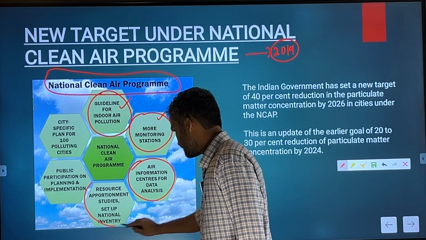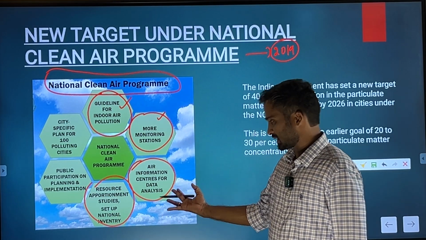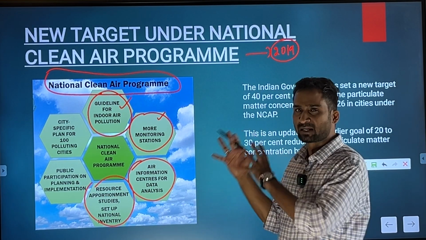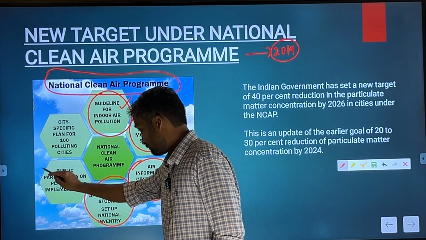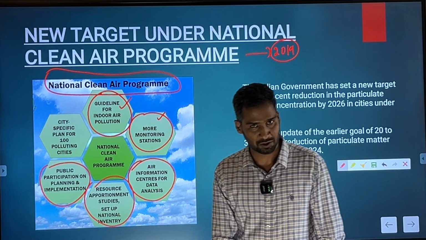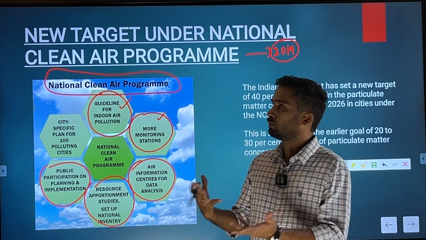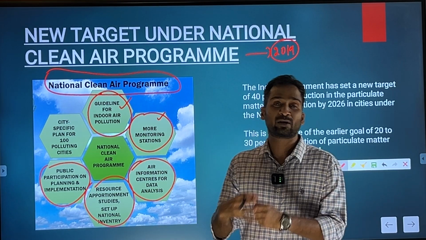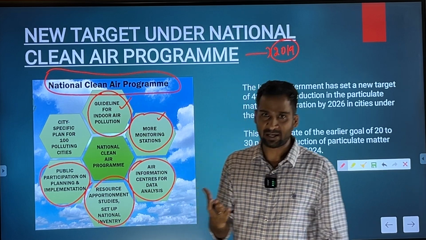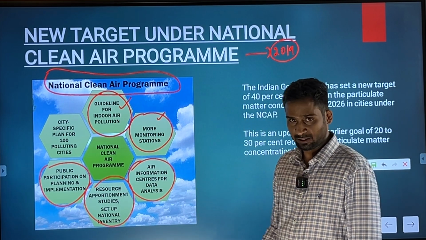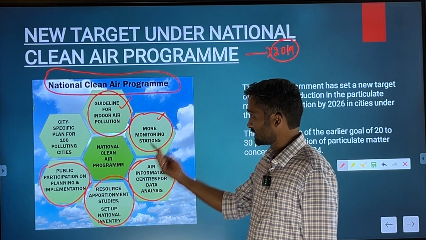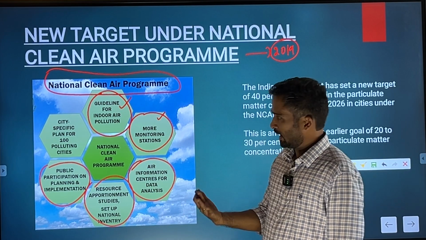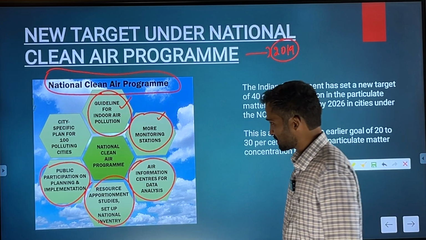Then resource apportionment studies, set up national inventory basically for processing of data, these things are being done. Then public participation is also ensured in order to ensure that the air quality is maintained at the highest level. The ground level community participation makes a great sense when it comes to preventing environmental degradation.